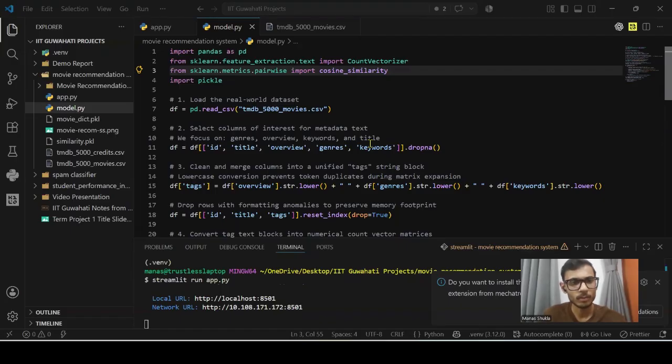Now I'll be explaining the tools and dataset. For the foundation of this project, I used Python due to its incredibly powerful data processing ecosystem. I relied heavily on pandas to load, clean, and manipulate the data. Our dataset is sourced from TMDB, and as you can see here, I used pandas to strip away the noise and isolate just the 5 critical columns we need: the movie's ID, title, overview, genres, and keywords. This is the line.